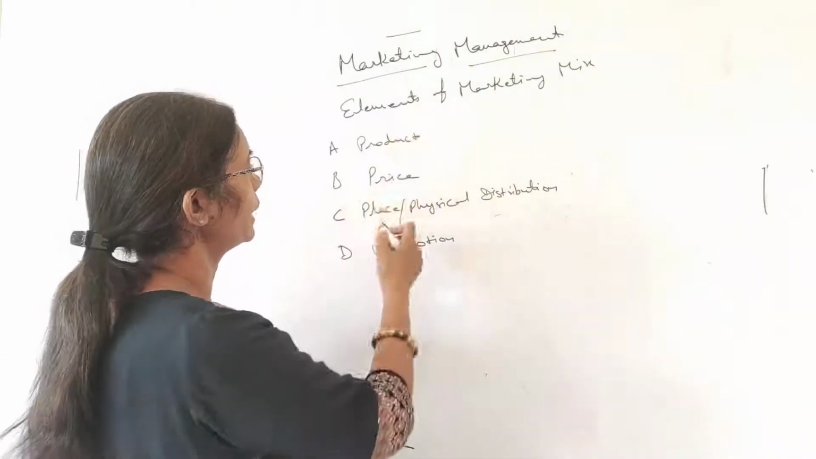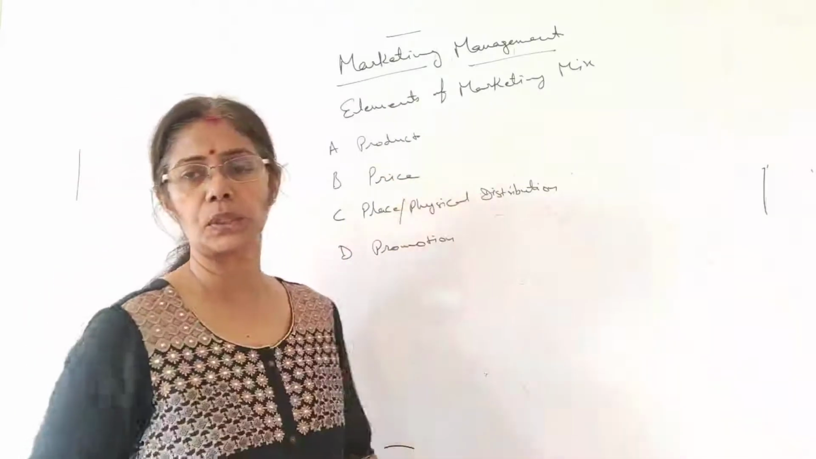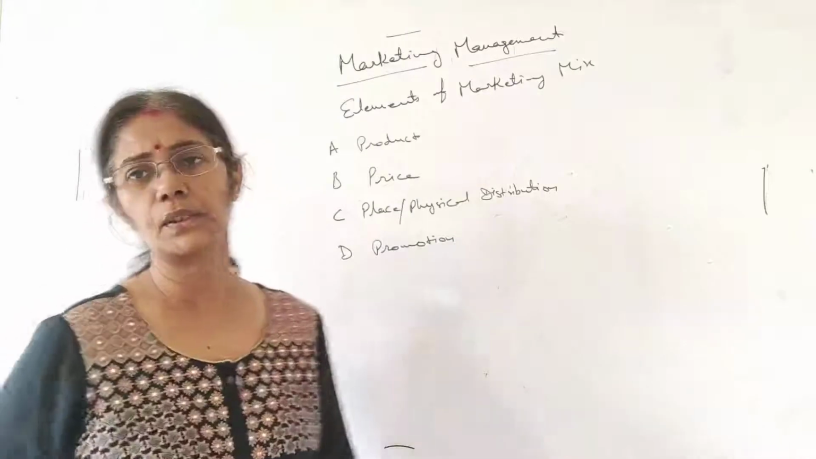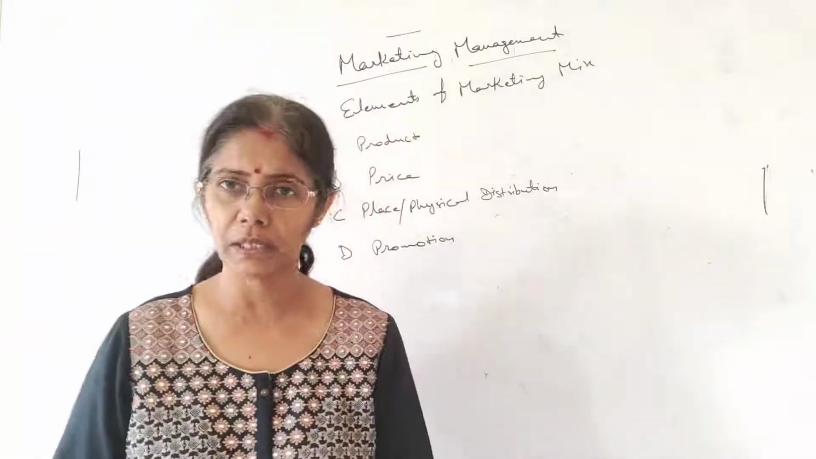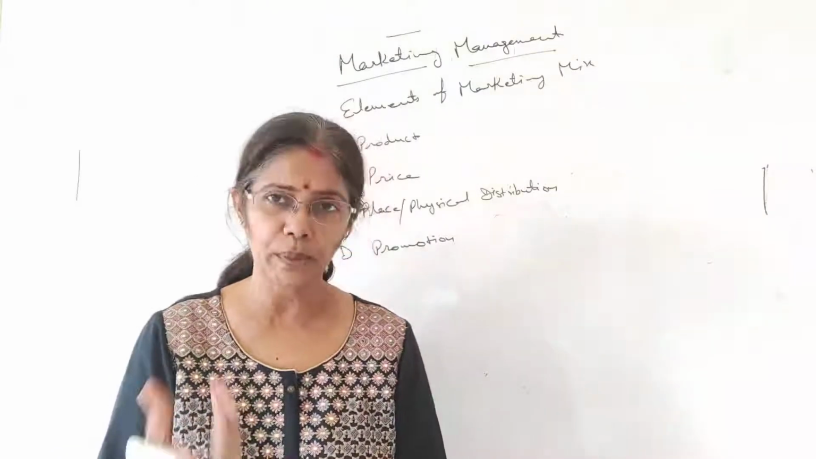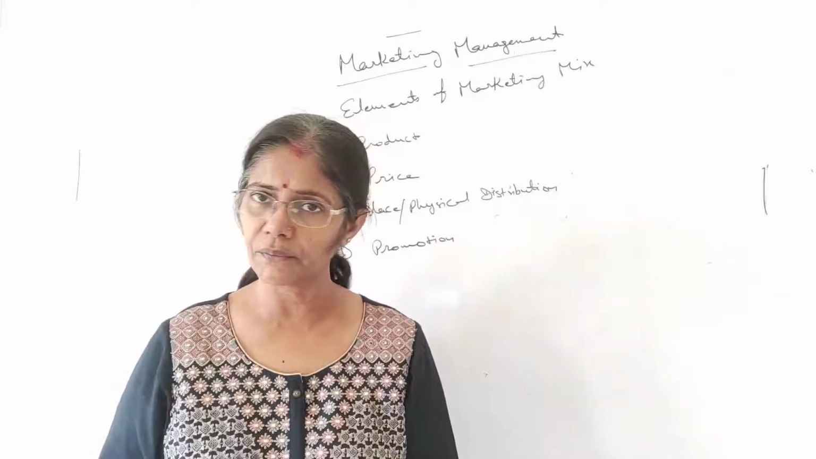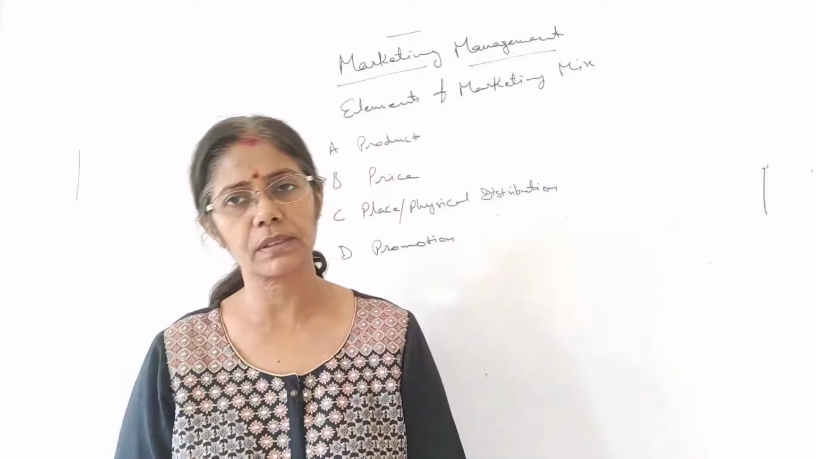First is your product, then price. The third one, place and physical distribution, has been deleted from your syllabus. And the last one is your promotion. So we were proceeding with product. We started discussing the product mix, what this product contains. There was the branding we have discussed, and packaging. This we discussed in the previous class.